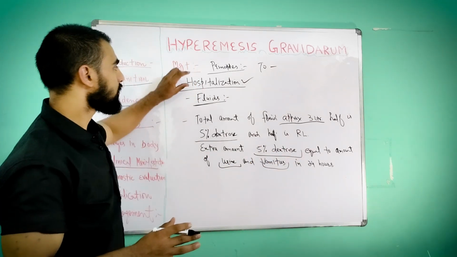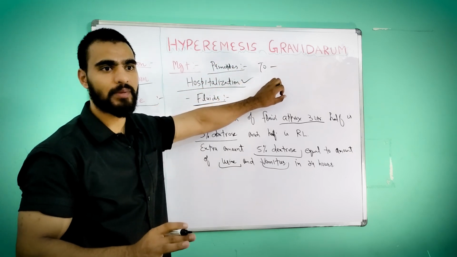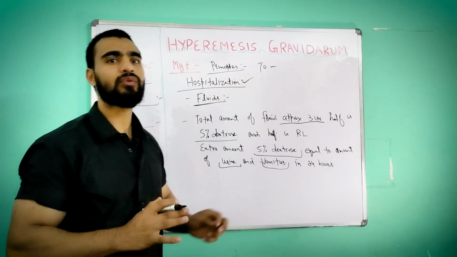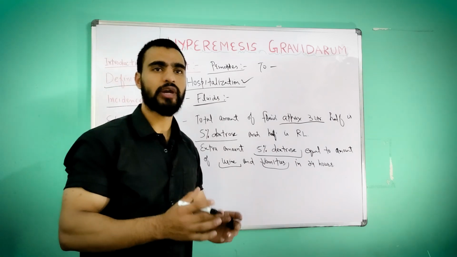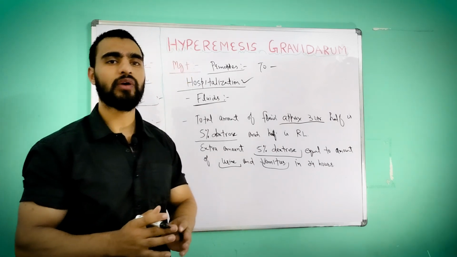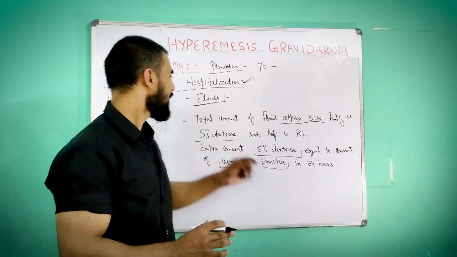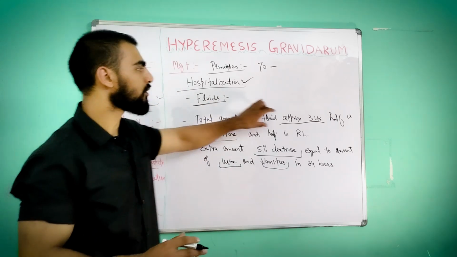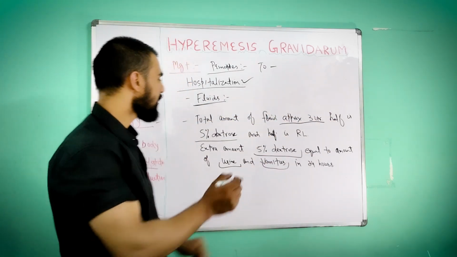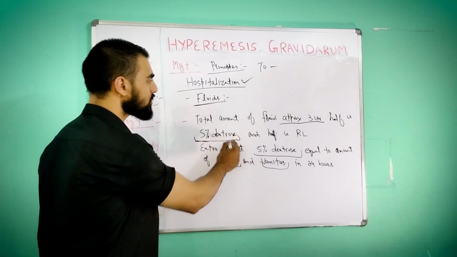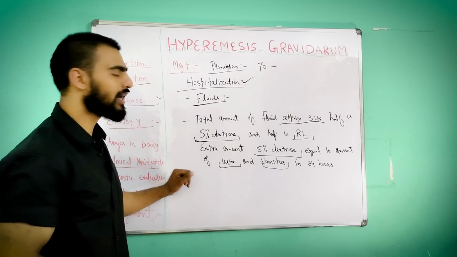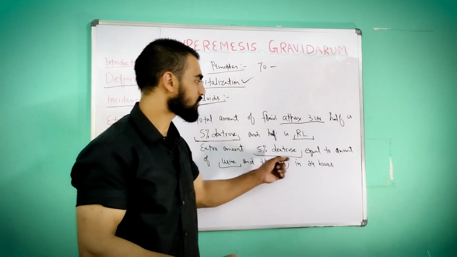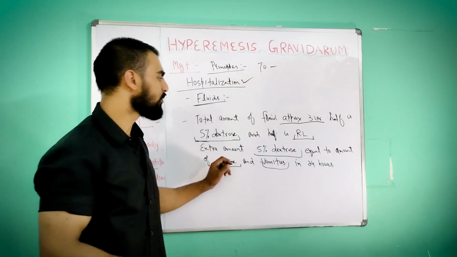In this, first, hospitalization is compulsory, and we have to withhold anything orally for the first 24 hours. Only fluid through IV line. And how much fluid do we give? Approximately 3 liters. In that we give 5% dextrose and RL, Ringer solution or Ringer lactate, and we provide extra 5% dextrose equal to the amount of urine and vomitus.